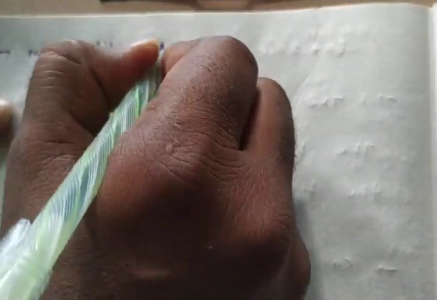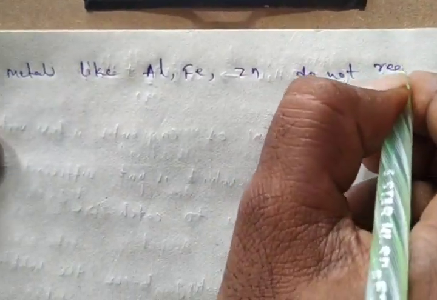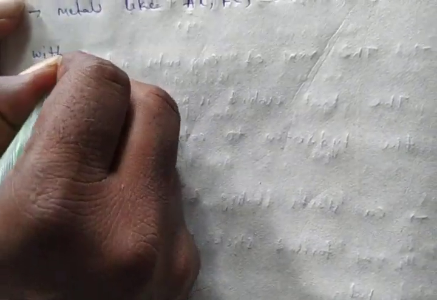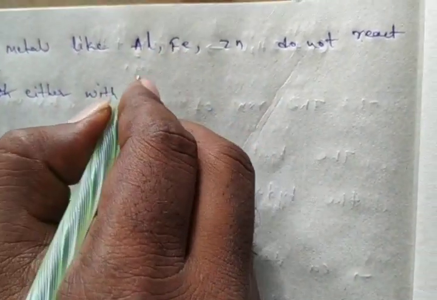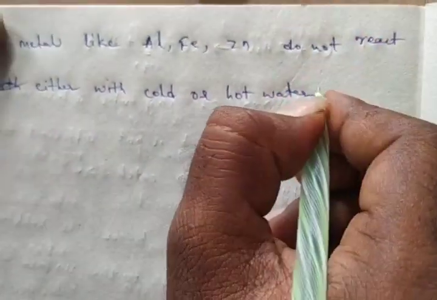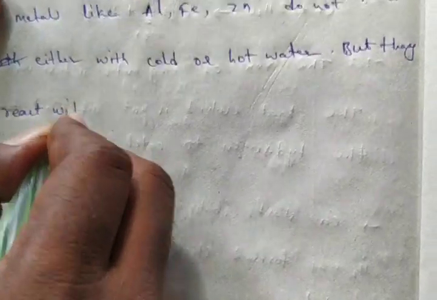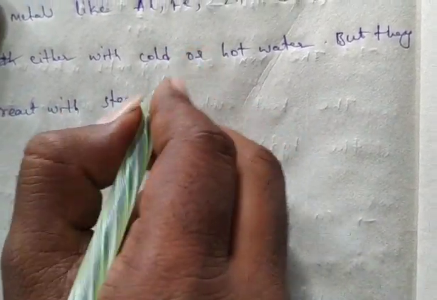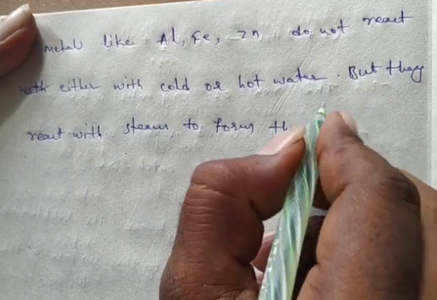Now which metals? Metals like aluminium, iron, zinc do not react with either cold or hot water, but they react with steam to form, once you observe here, the metal oxide, not metal hydroxide.